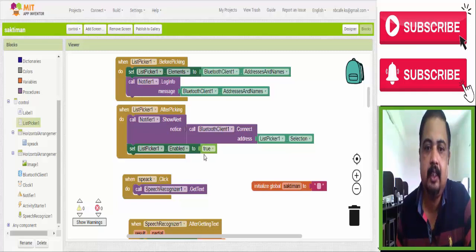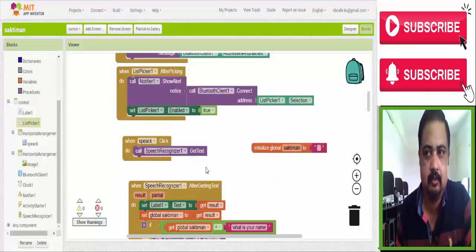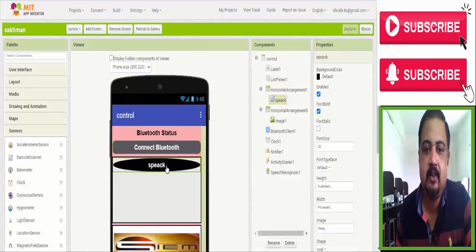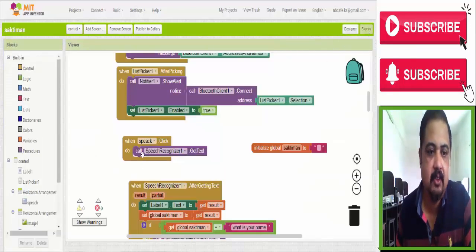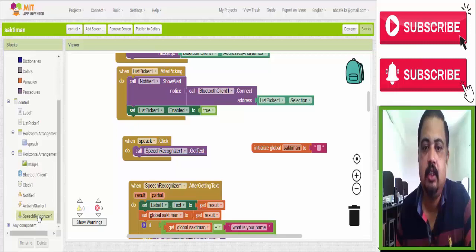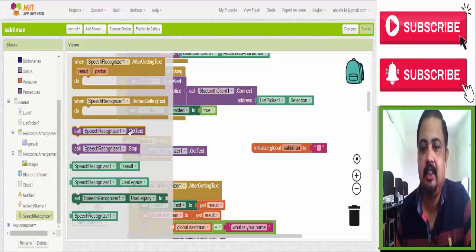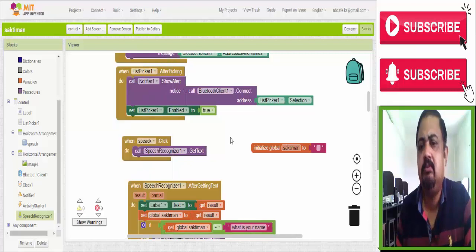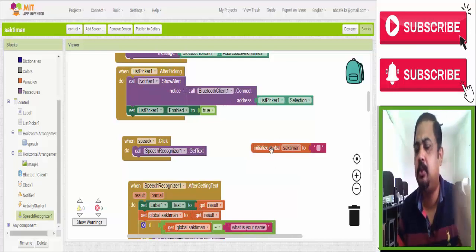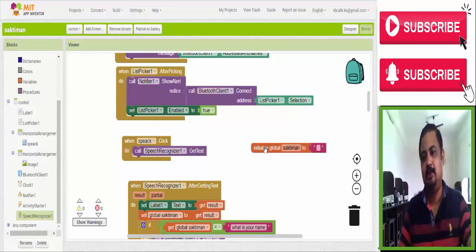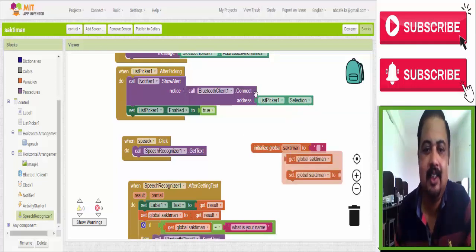Now speak is a button. See here, speak is a button. So when we click it, then what will happen? Then call speech recognizer. Call speech recognizer, it is a hidden one. See, call speech recognizer get text. Whatever we speak, it converts it to text. We take a global variable because sometimes we need to store some data, and name it Shaktiman. I love that serial, that is why I am naming it Shaktiman.